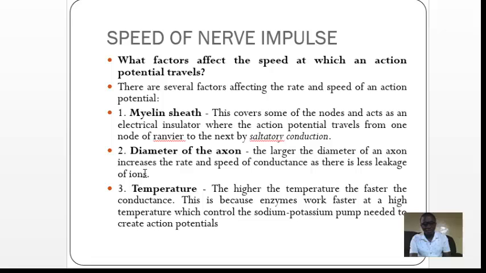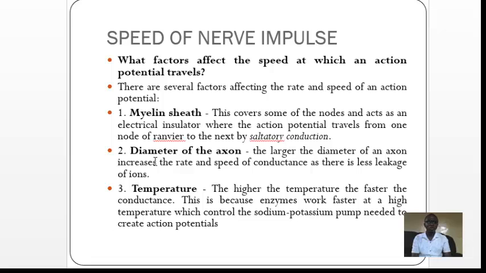Another factor which affects the speed of transmission of nervous impulse is the diameter of the axon. Here we have two axons, an axon with a large diameter and an axon with a small diameter, that is a fine axon. As the diameter increases, the speed and rate of conduction of the action potential increase.